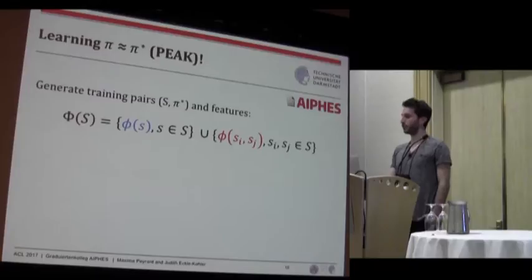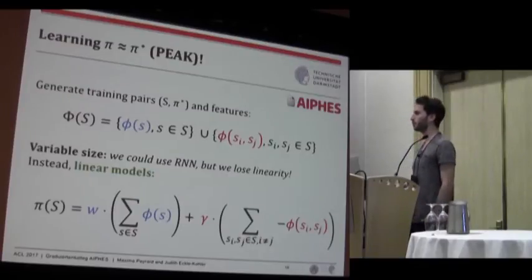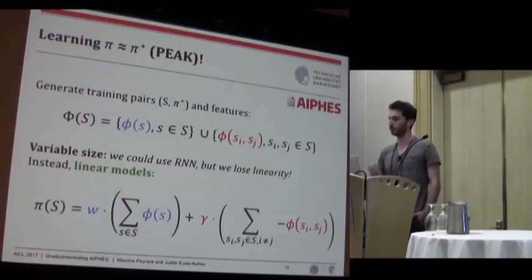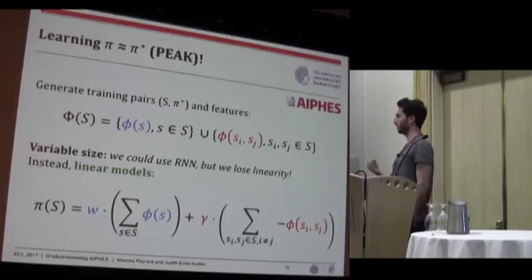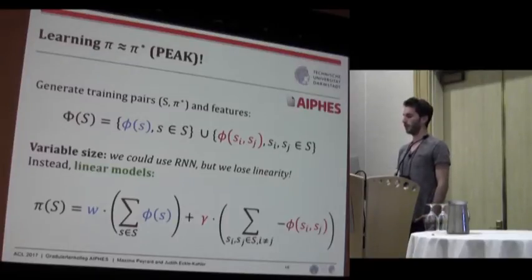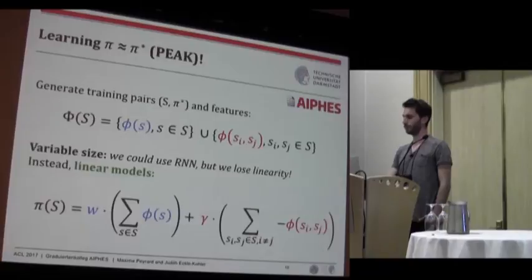So the problem is that we will have a variable number of features because we have a variable number of sentences in a summary. So we could use RNNs, but we would lose the linearity assumption, which is useful for us because later we want to do optimization to extract the best summary, and linearity is very nice to have for our functions. So instead we use linear models, and we look for two weight vectors W and omega that are in this way.